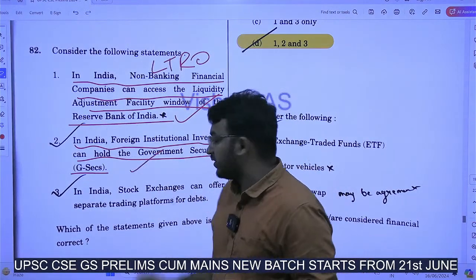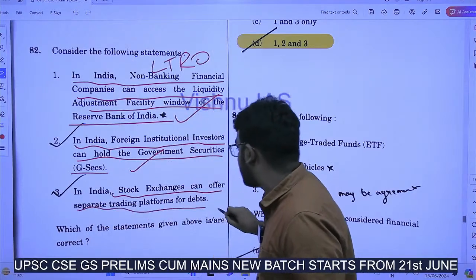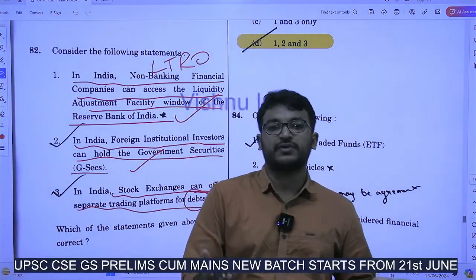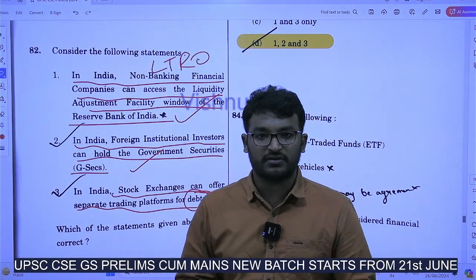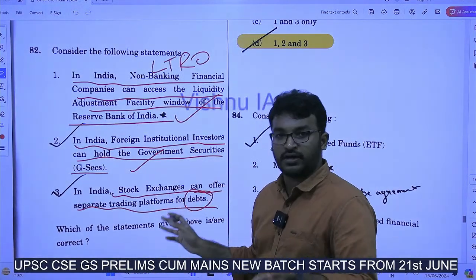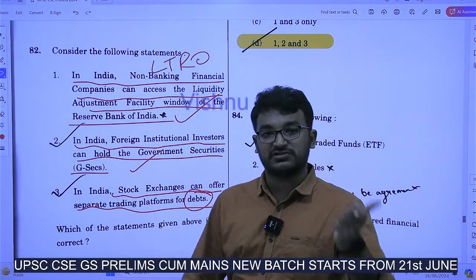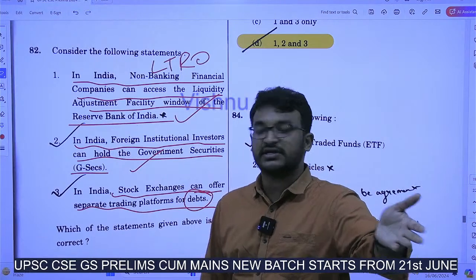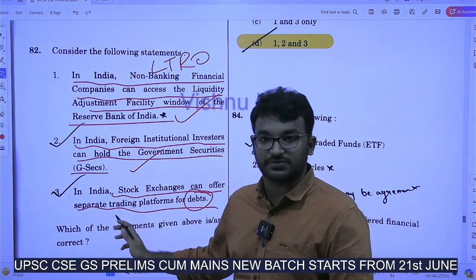This is also true. And in India, stock exchanges can offer a separate trading platform for debts. Of course, in the news you might have heard about debt traded funds and all. So debt is also allowed under stock exchanges, and there are separate trading platforms also. Around 2013, a new stock exchange dedicated to debt has also been started.